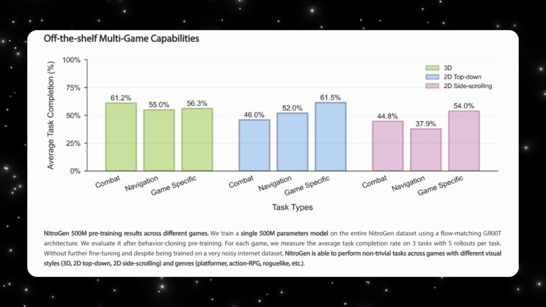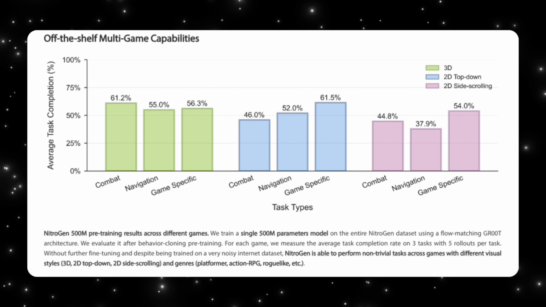On screen here, you're seeing the off-the-shelf multi-game result. This is a single 500 million parameter model trained once on the full NitroGen dataset. No fine-tuning, no game-specific adjustment, and despite being trained on noisy internet video data, it performs real tasks across very different types of games. You're seeing results across 3D games, 2D top-down games, and 2D side-scrollers. Across all of them, the agent can handle combat, navigation, and game-specific objectives. These are obviously not perfect scores, but that's actually the point.